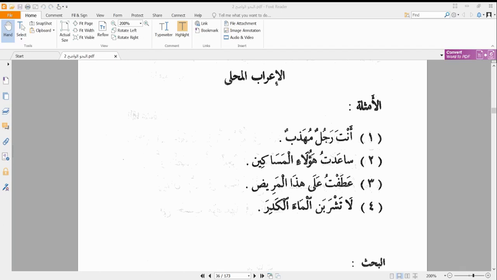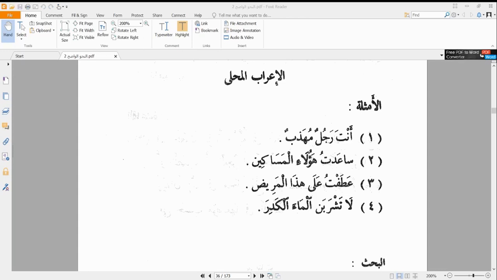So for the past few lessons we have been learning about Al-I'rab, which is the grammatical analysis of a jumla, that is an Arabic sentence. How do we explain the grammar that is occurring in that sentence? And we've talked about al-i'rab wal-bina'u, which is the declension and the non-declension of Arabic words. So we've talked about the declension, which is al-i'rab. That is when a word changes based on its function. That is when the last harakah on a word changes based on its function in the sentence.